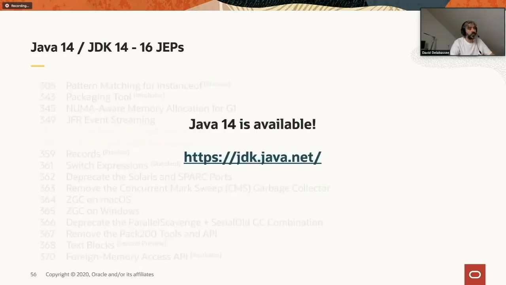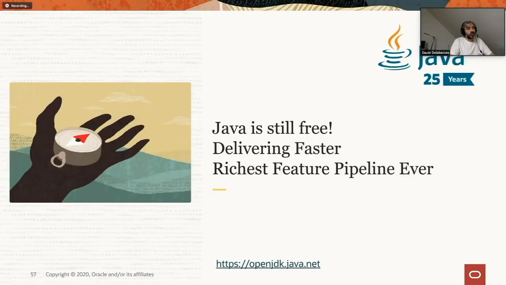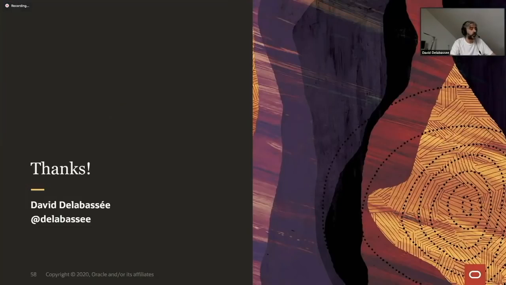And JDK 14 is available, so you should download it right now and give it a try. So in terms of conclusion, Java is still free. We have put in place everything to deliver faster, and we are delivering faster, and we haven't ever had a richer feature pipeline for the Java platform. And also keep in mind, this year marks the 25th anniversary of Java. And given the pipeline that we have, we can clearly say that there's a bright future for Java developers. And with that, I'd like to thank you for your time.